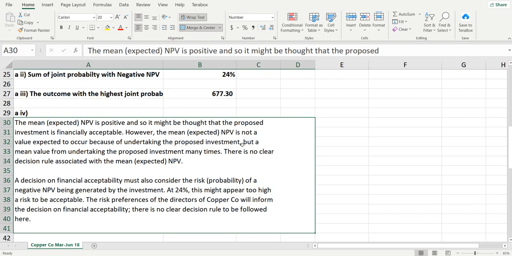This is the answer given in the exam kit, which is very interesting. So let's read this.